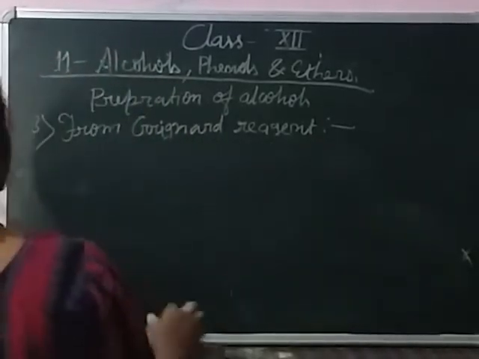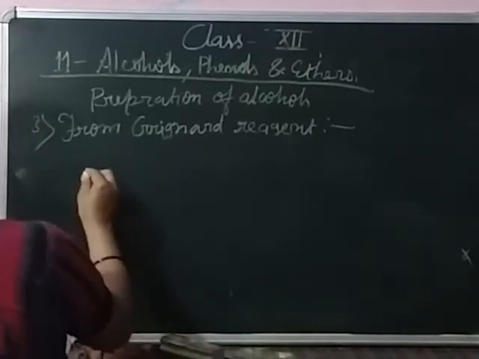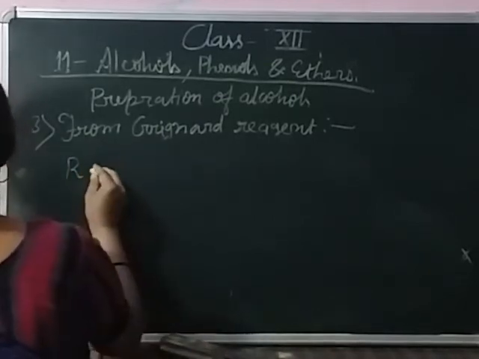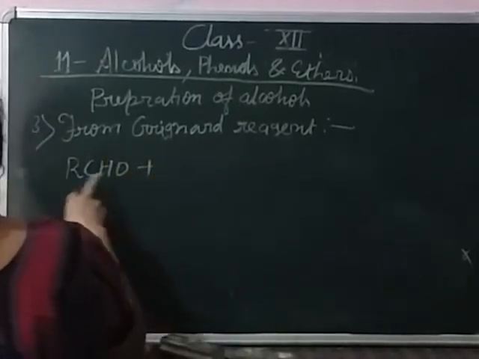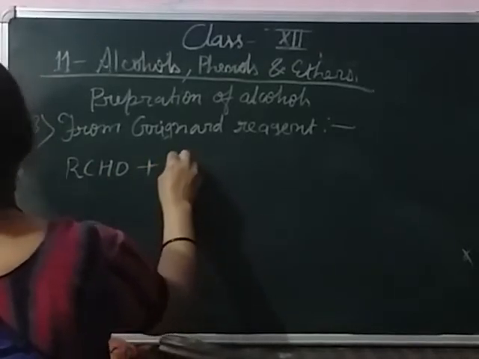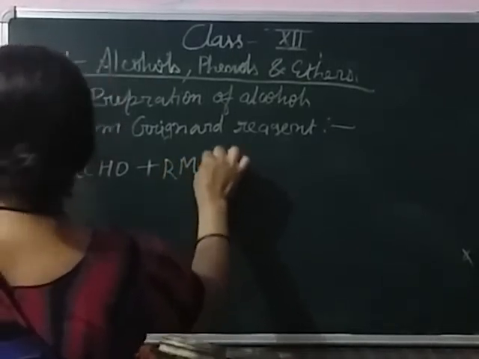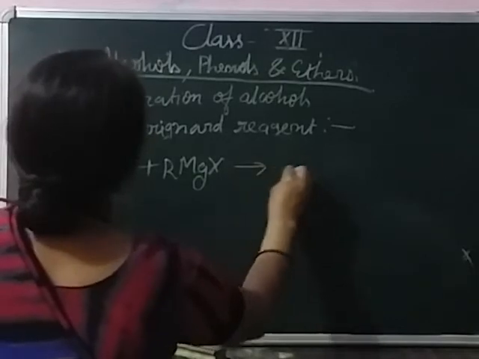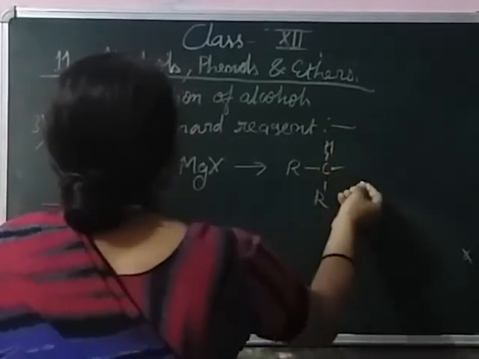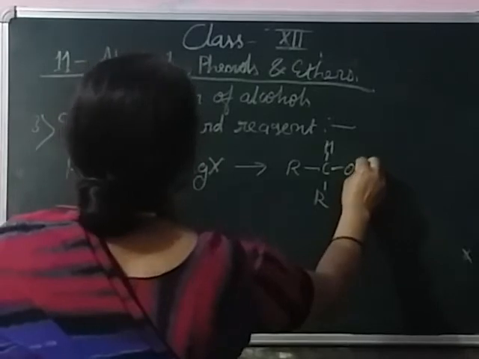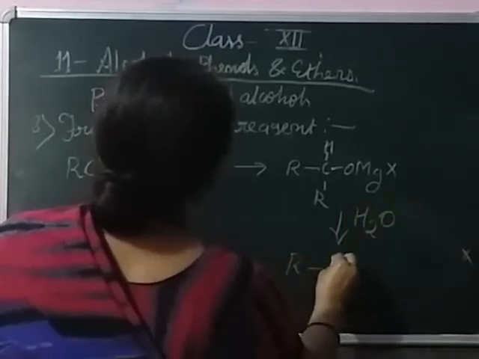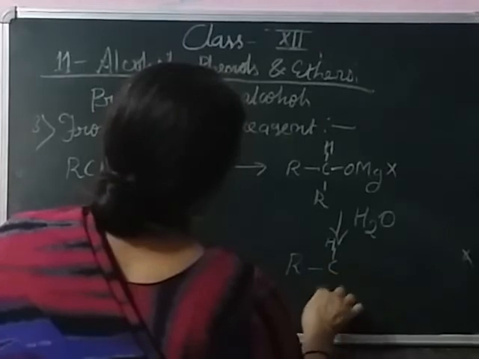And when we apply the higher members of aldehyde, then we obtain secondary alcohols. A higher member of the aldehyde homologous series reacts with the Grignard reagent and first forms the adduct, an intermediate, and when it is hydrolyzed, it forms the secondary alcohol.